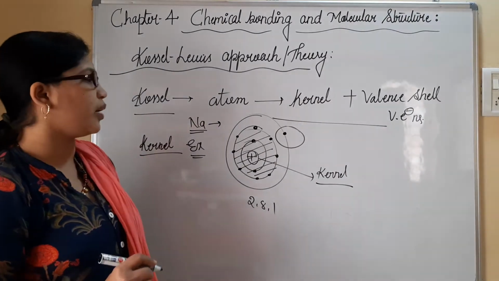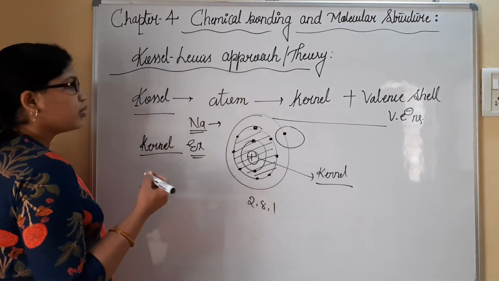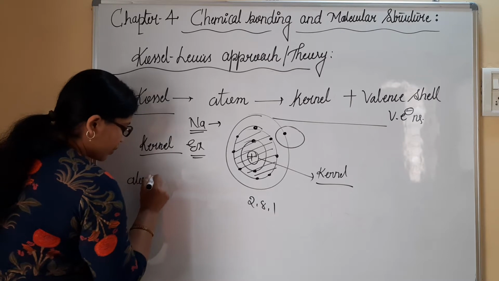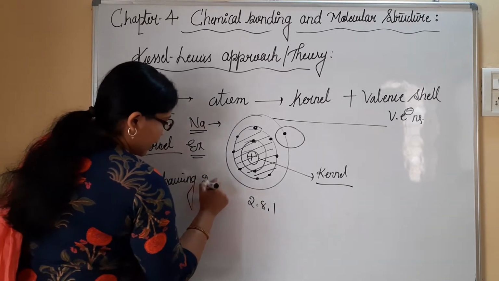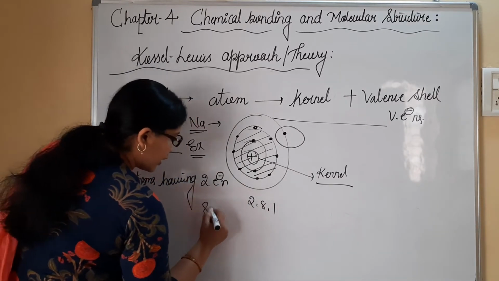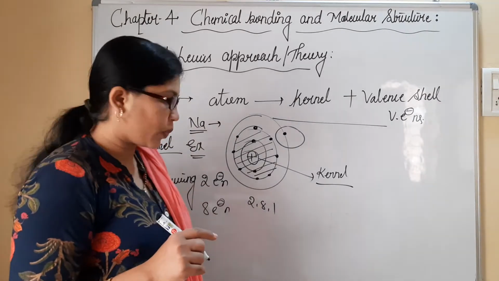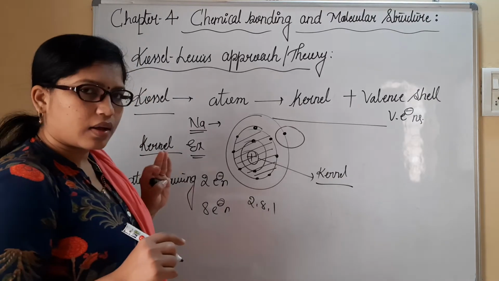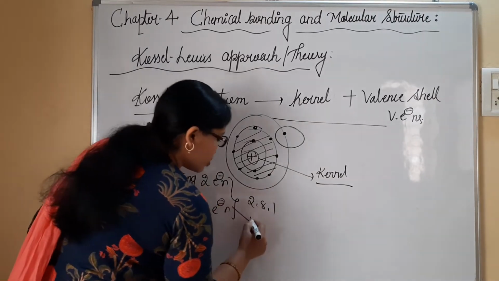According to him, atoms having 2 electrons complete or 8 electrons complete in their octet are said to be more stable.